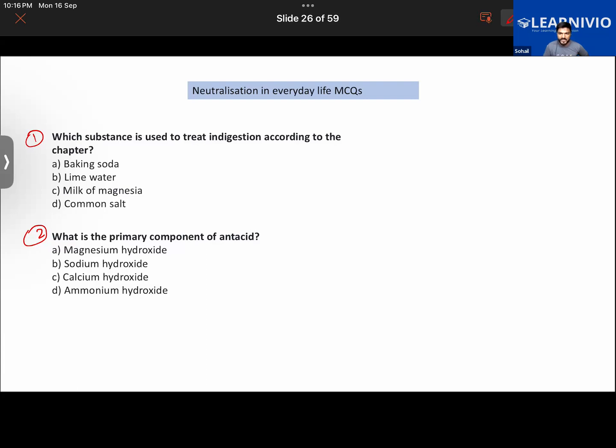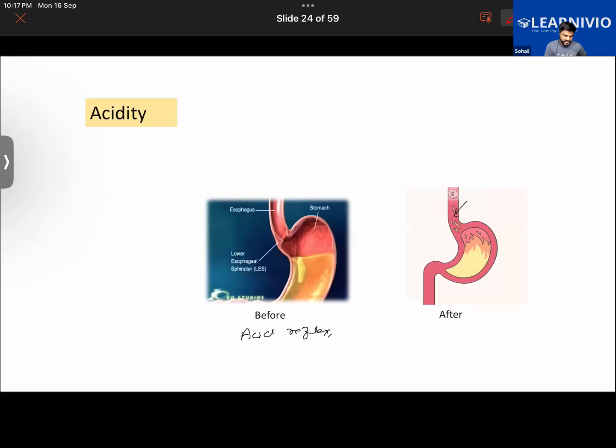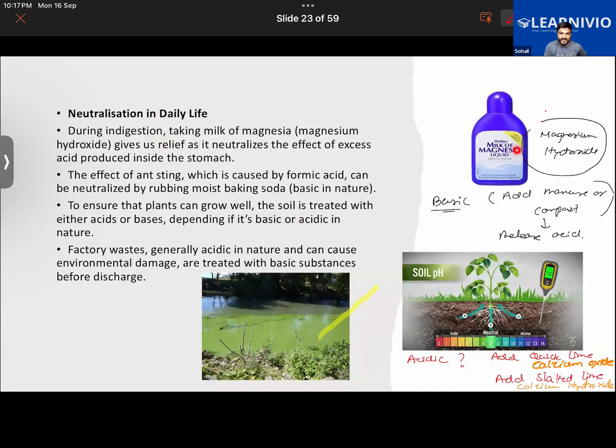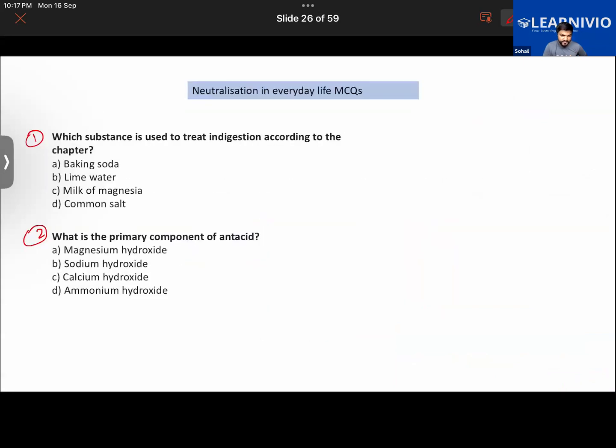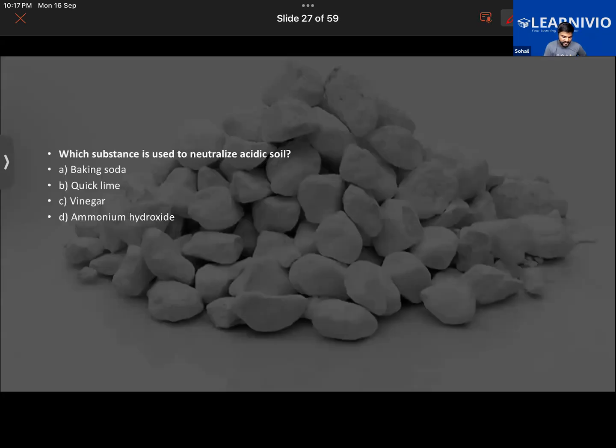Priyanka, are you getting the answer? Did you understand the question or not? No, sir. What's there to be confused in this? Which substance is used to treat indigestion? We had learned here magnesium hydroxide, also called milk of magnesia. It is used to treat indigestion. Yes, sir. Right? What is the primary component of antacid? Like this antacid, what does it contain? Magnesium hydroxide. Both of them, in fact, are the same thing now.